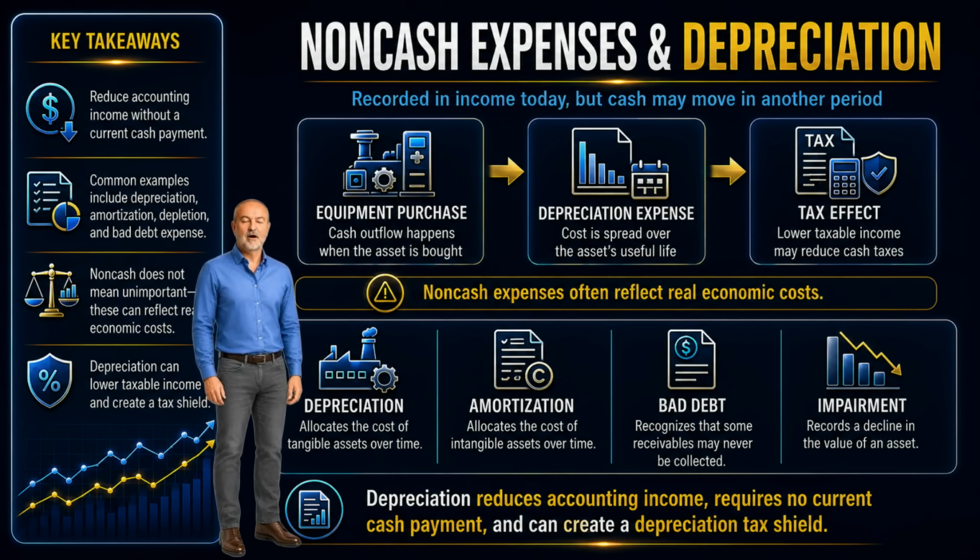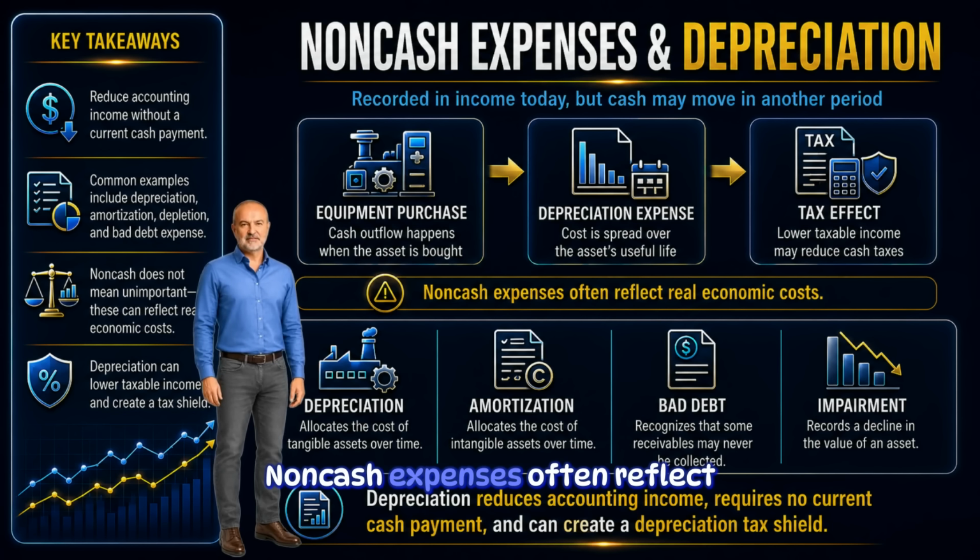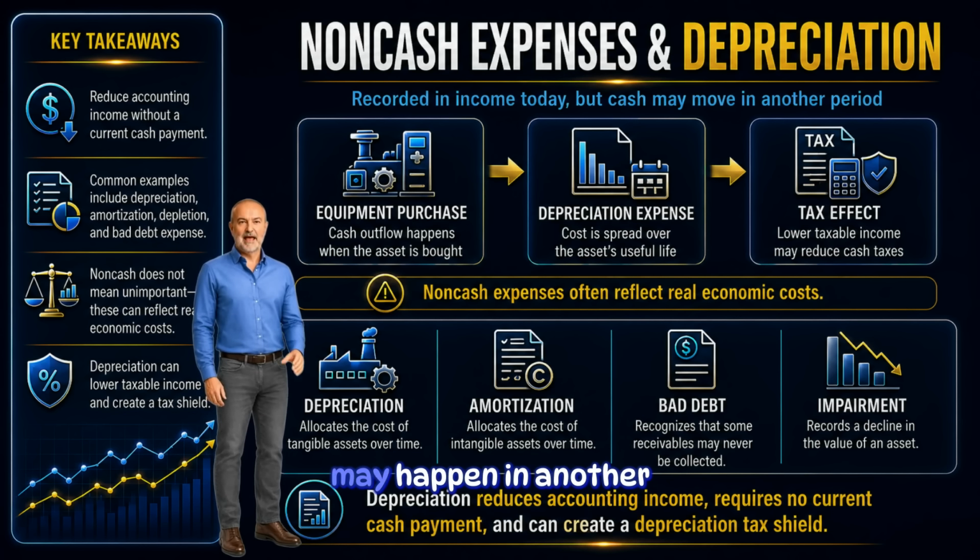Non-cash does not mean unimportant. A machine really does wear out. A patent really can lose usefulness. Some customers really may not pay what they owe. Non-cash expenses often reflect real economic costs, even though the cash payment may happen in another period or may not happen as a direct cash payment at all.